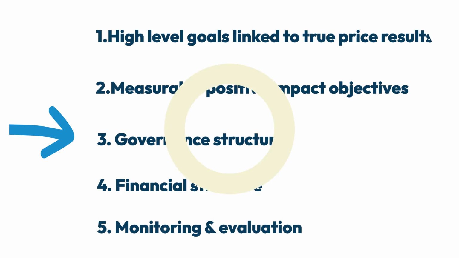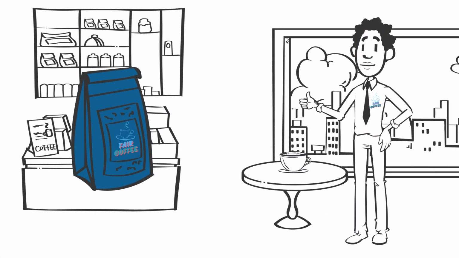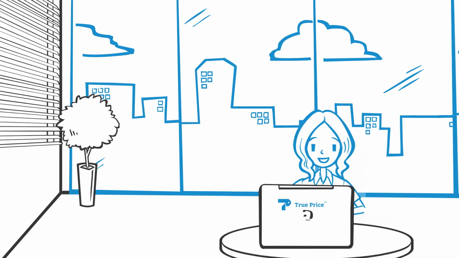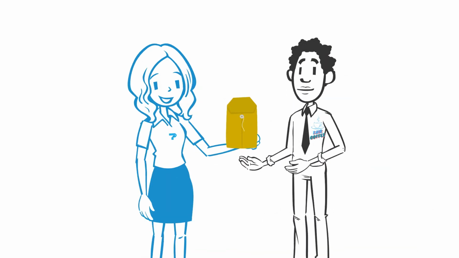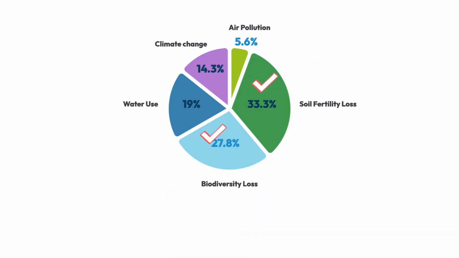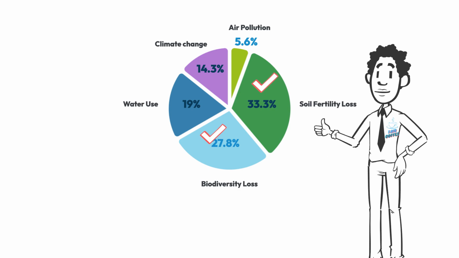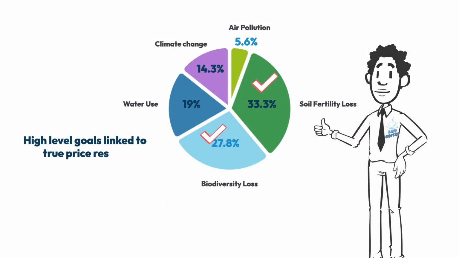For example, imagine there is a coffee brand, let's call it Fair Coffee, that wants to help the farmers they source from to reduce as much as possible their social and environmental externalities. First, Fair Coffee runs a true price assessment to see what the biggest damages are in its supply chain. In this case, let's pretend that it is discovered that among the biggest externalities of the farmers the brand buys from, loss of biodiversity and soil fertility are very prominent. Therefore, Fair Coffee decides to help the farmers improve these 2 aspects. This is what we call high-level goals linked to true price results.